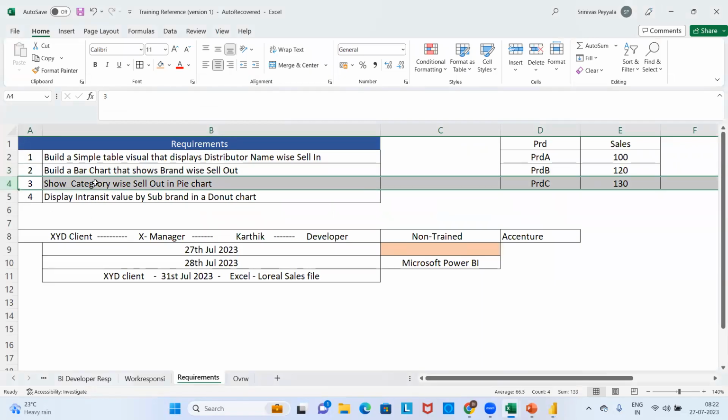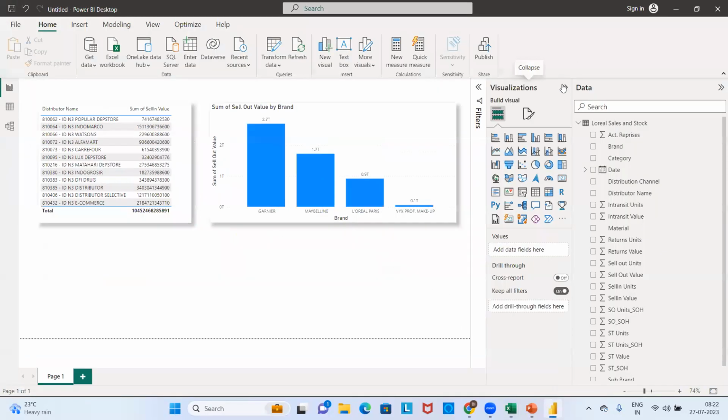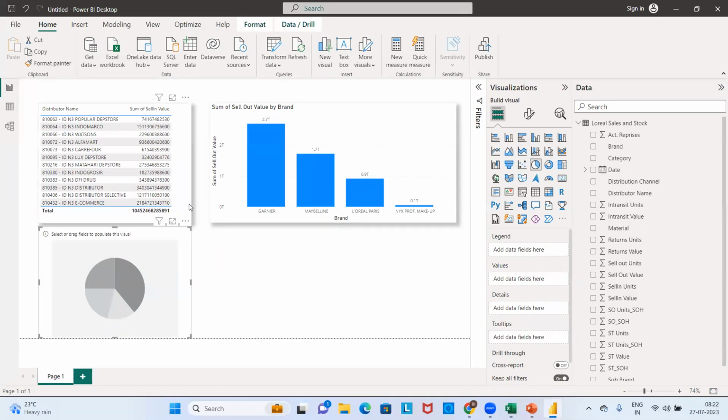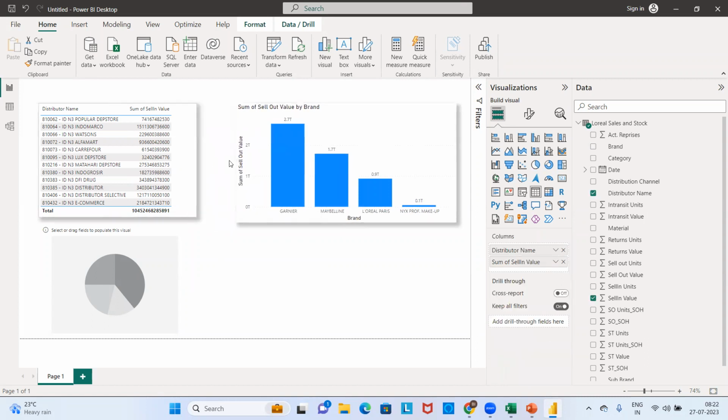Next, what is the third one? Show category wise sellout in a pie chart. Again, same story. The dimension is category, and sellout is the numerical field. Where is the visual? Pie chart. Do you have the visualization? Yes, it is readily available in my tool. I can just load it. For equal distribution, you can just show this.